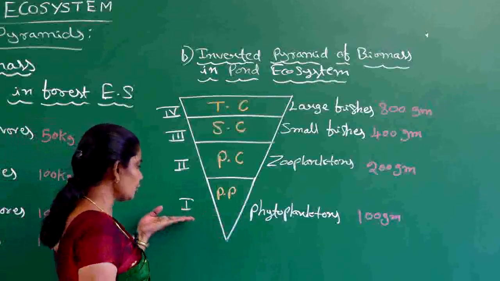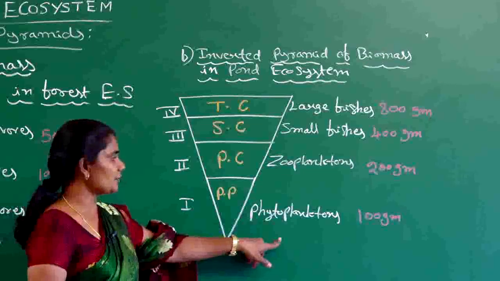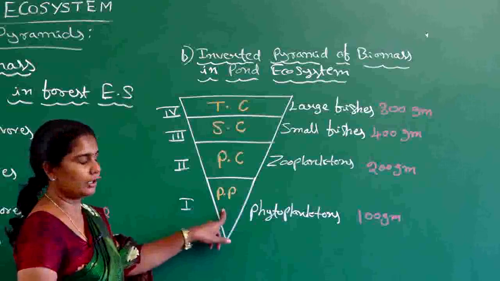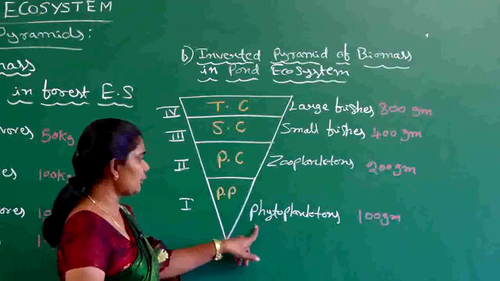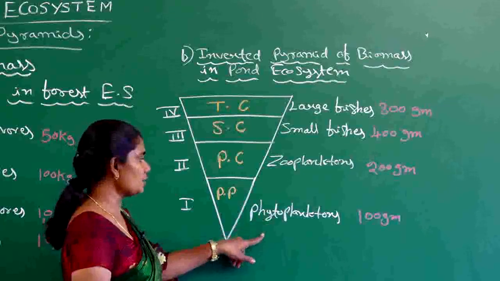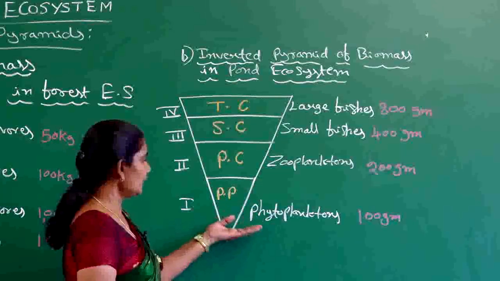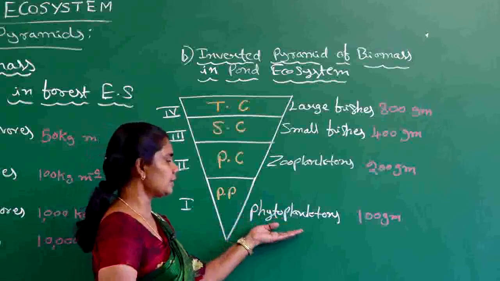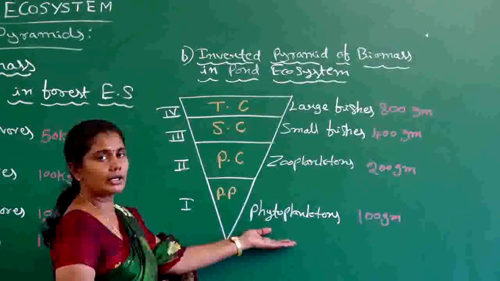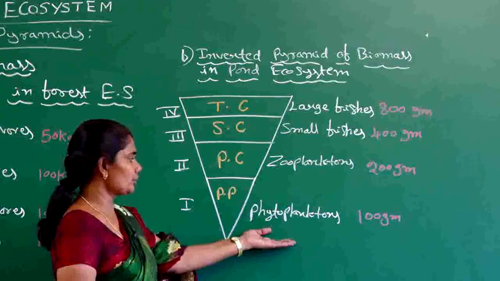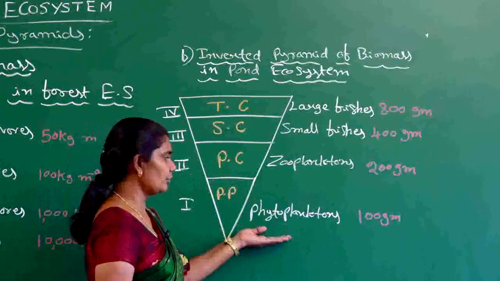Here the first trophic level in a pond ecosystem is going to be occupied by the phytoplanktons, which are the primary producers in a pond. These phytoplanktons are very small organisms. Even these small organisms are helpful in sustaining the larger organisms in a pond ecosystem. If we take the biomass of the phytoplanktons as 100 grams, it is going to be very less compared to the other organisms present in a pond ecosystem. So phytoplanktons come in the first trophic level and their biomass is less.